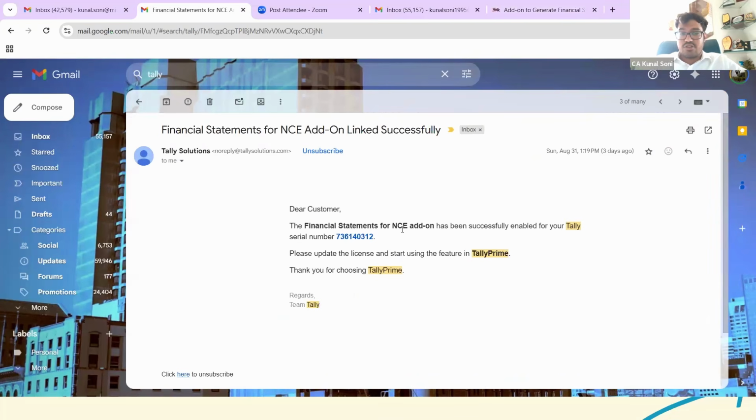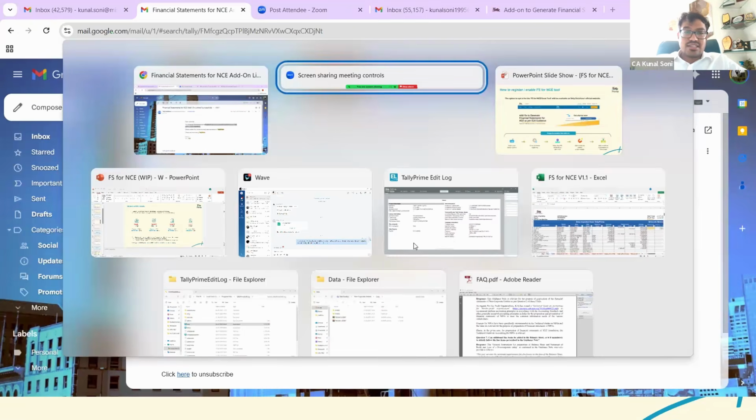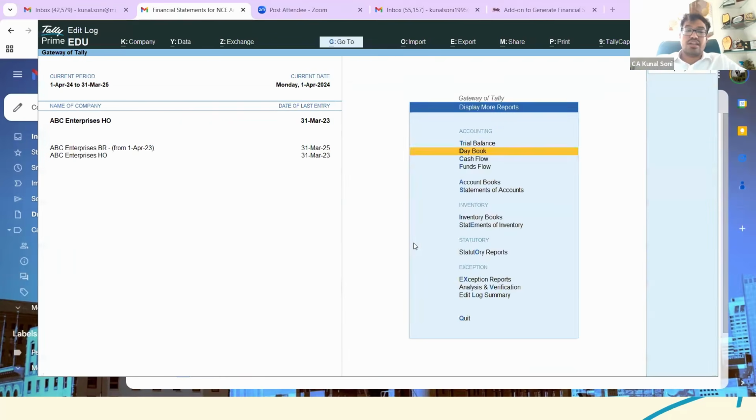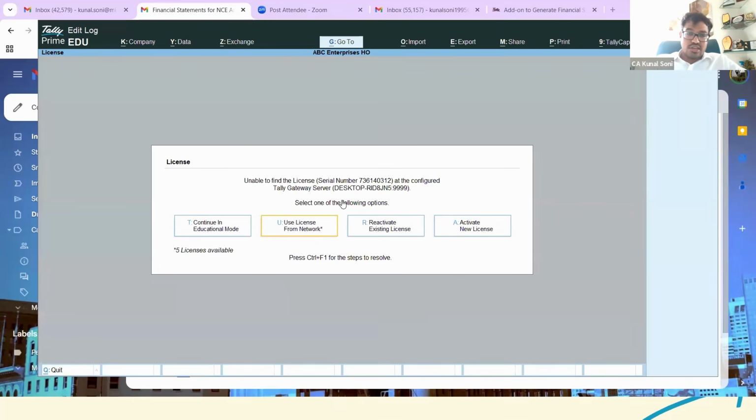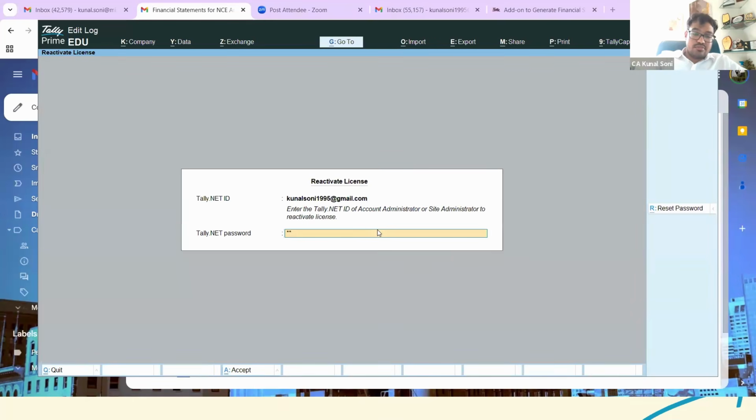The mail says the financial statements for non-corporate add-on has been successfully enabled on your Tally serial number. Once that has been done, the first thing you are supposed to do is update your Tally license. So how to update the license? Currently, it's just in educational mode, so I would reactivate Tally.